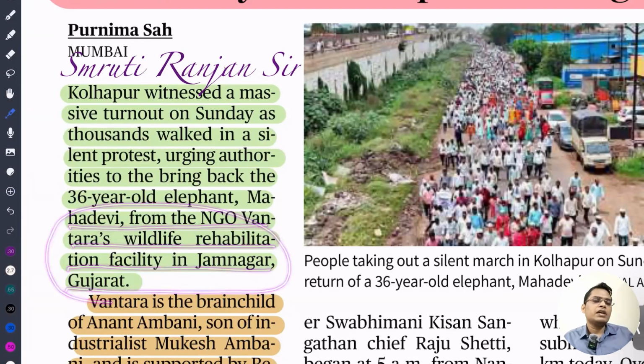Recently I have seen that in one particular examination, a state PCS, I think Odisha PCS, they asked about Vantara and what is related to it. So whenever something like this is happening in recent news, you need to remember that.